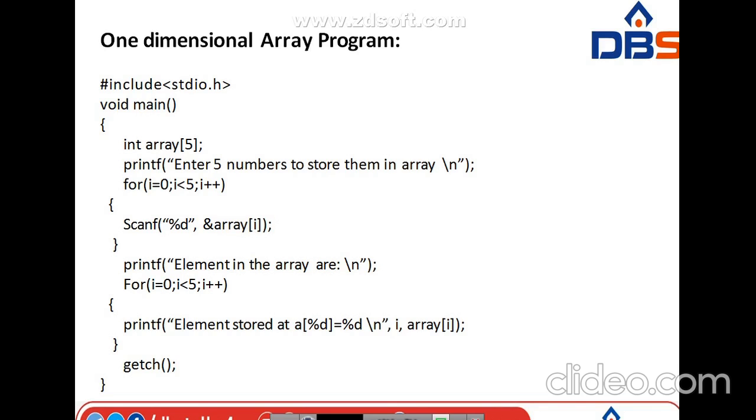Okay, so by using this program we are going to print the values, however many values we are entering from the keyboard, only those values we are going to print. Here the major thing is that we are going to use the for loop with scanf and the for loop with printf. The for loop and scanf is to read the values from the keyboard, whereas the for loop and printf is to print the values, whatever values we are giving to the computer from the keyboard. So it is one simple example for a one-dimensional array.